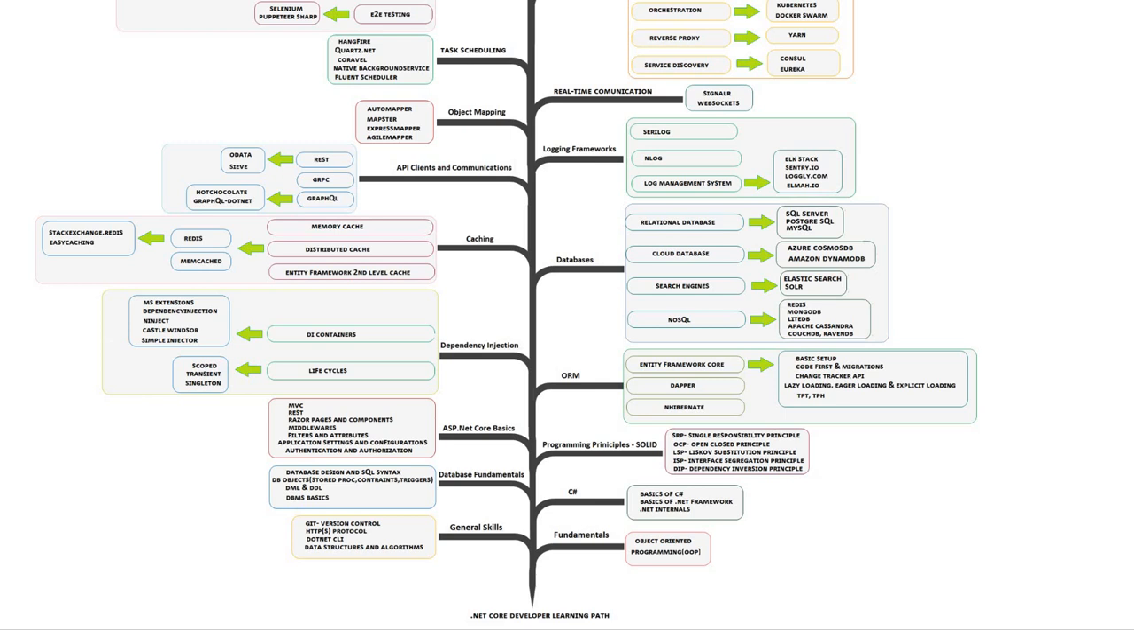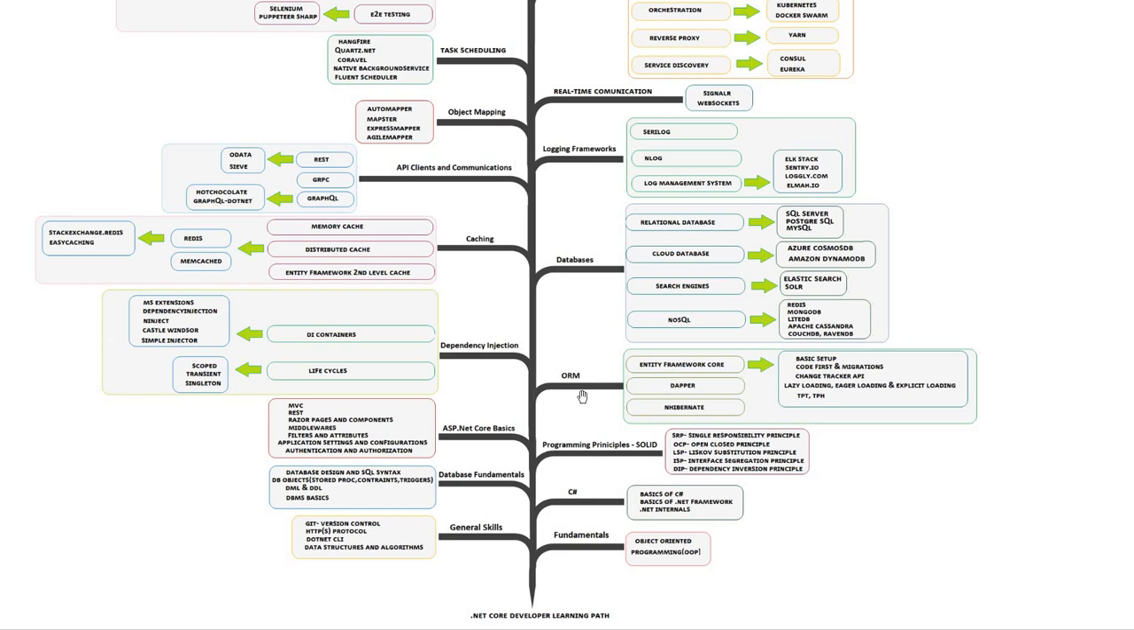So these are some basic principles that one should be aware of. Other than this, some of the basic .NET Core areas are understanding MVC, REST, how Razor pages work, and what the middlewares are and how they are used. So that is something which one should be aware of. Filters and attributes, application settings and configuration, authentication and authorization.